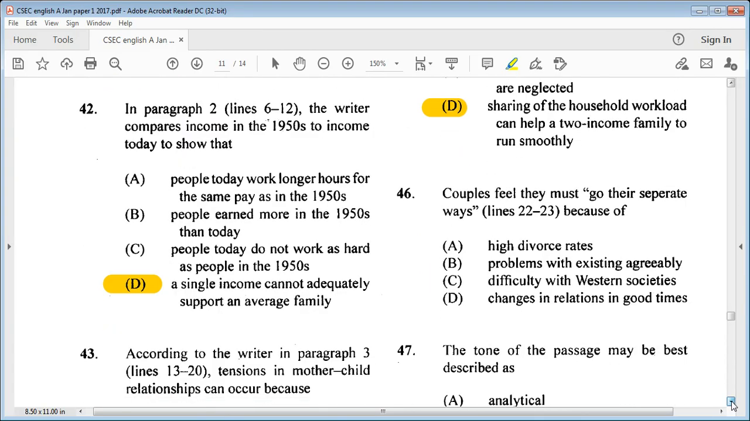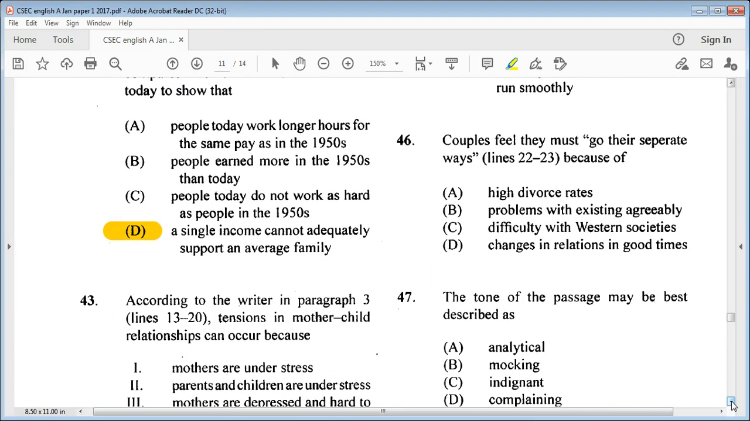Let's go on to 46. Couples feel they must go their separate ways, lines 22 through 23, because of A, high divorce rates, B, problems with existing agreeably, C, difficulty with Western societies, or D, changes in relations in good times. So we know it is B, problems with existing agreeably.